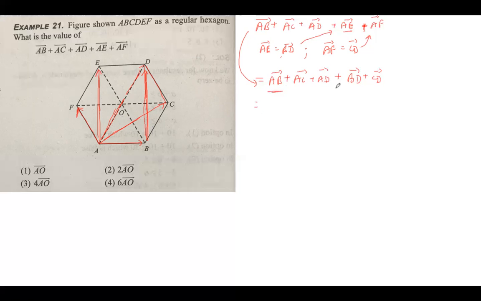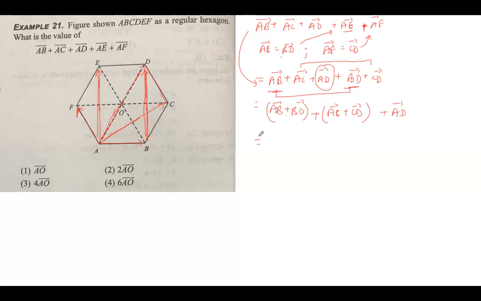So AB vector plus BD vector is taken together, and then we have AC plus CD. You take AC and CD together, combine AB and BD, and AC plus CD. After combining, you are left with one AD here, plus AD.